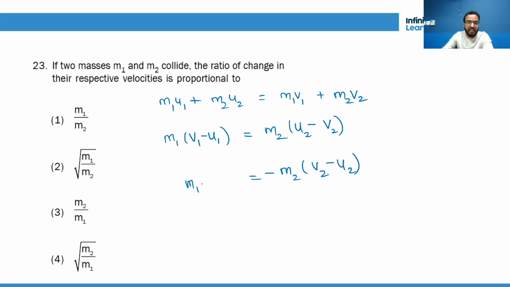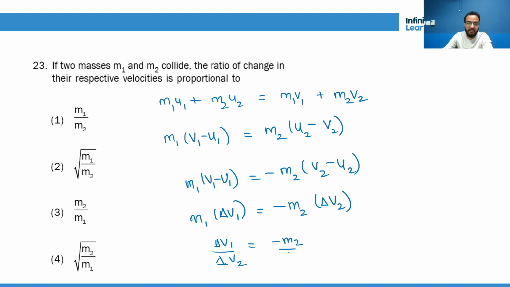Now, can you say that it is nothing but the change in velocities? So m1Δv1 = -m2Δv2. So the ratio of their changes in velocities, Δv1/Δv2, is -m2/m1. Third option.